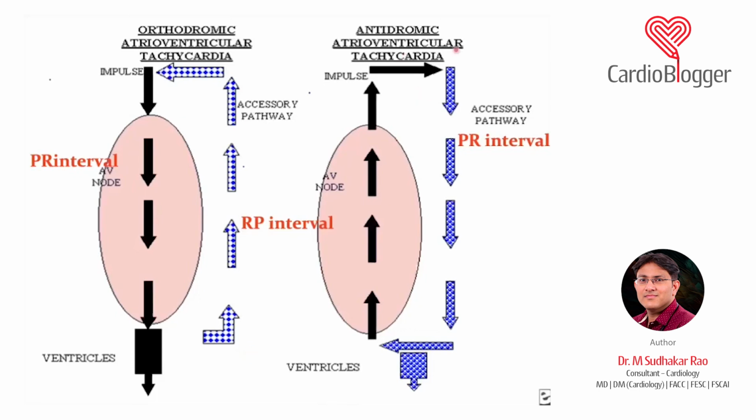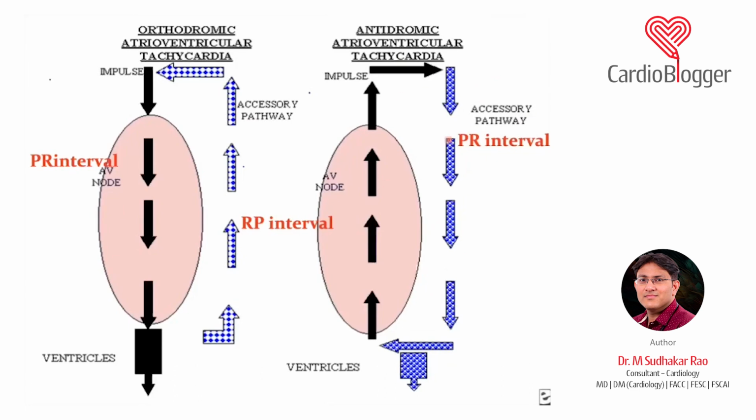Now, when you see something known as antidromic, most of the time, around 60% of the time, it has to be orthodromic tachycardia. Antidromic tachycardia is very rare. It is seen in around 10% of cases. Now, in antidromic, the conduction from the atria to the ventricle happens via the accessory pathway, which is denoted by the PR. That is why you say that in WPW syndrome the PR is usually short, because from atria to ventricle you get a short PR. And you get a slur in the QRS, which is a delta wave. And why do we get a delta wave?